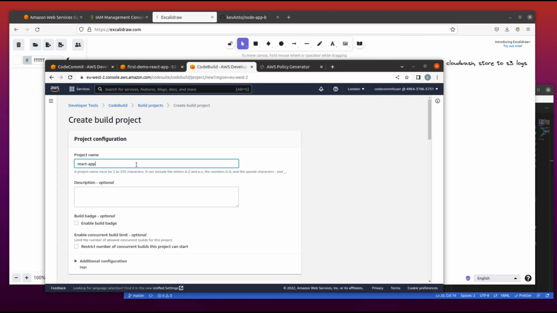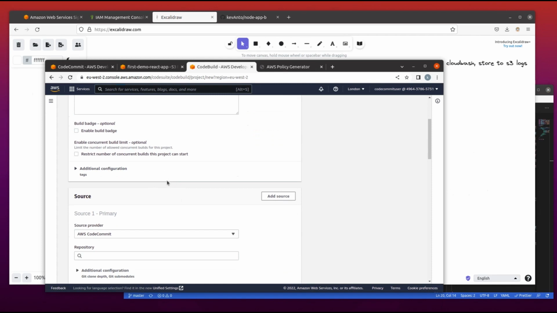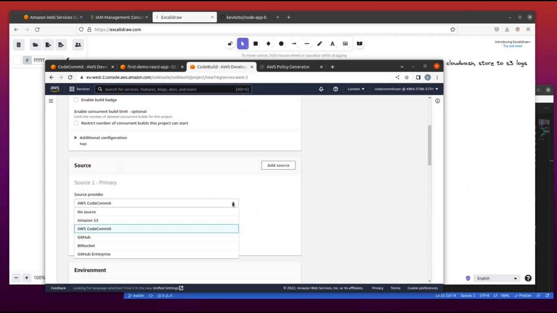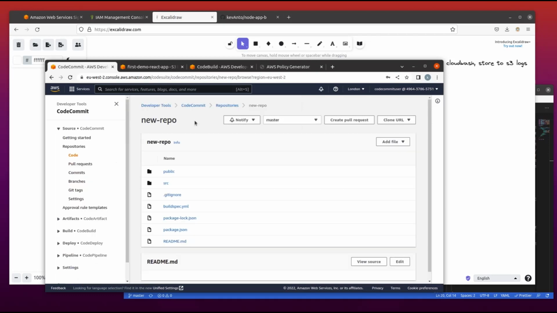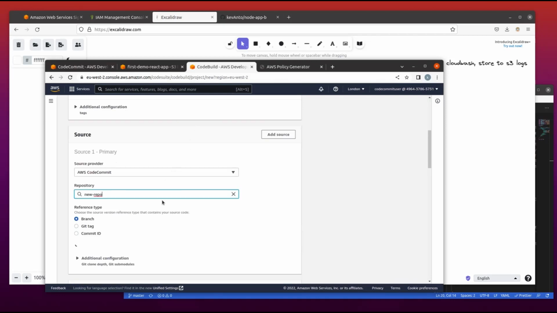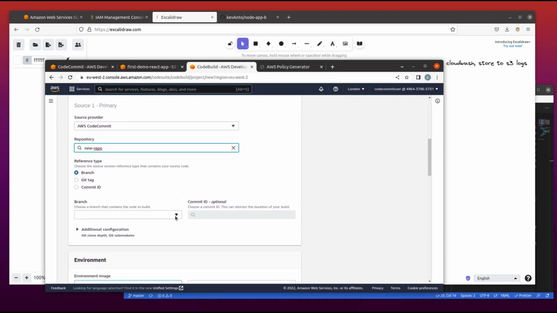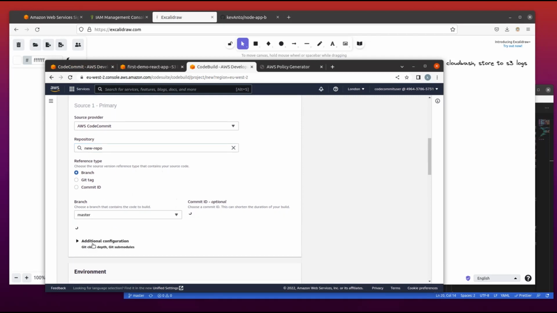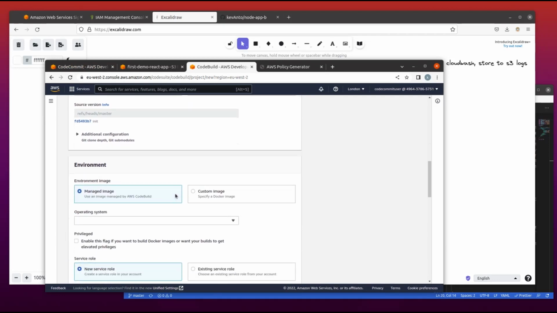We can see we have the source provider. We can have the source from S3, GitHub, and other sources, but our main concern is CodeCommit. Once we select CodeCommit, we have the ability to select the Git repository. We have only one repository, so we select that, and we select the branch on which we will be working. We can select another branch if we have multiple branches, and we arrive at the environment.